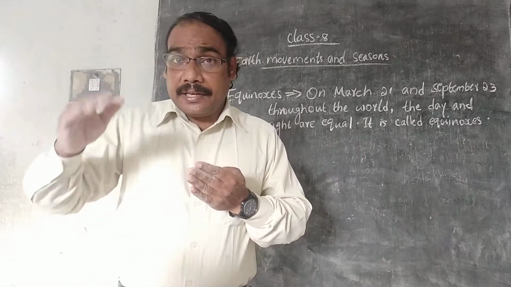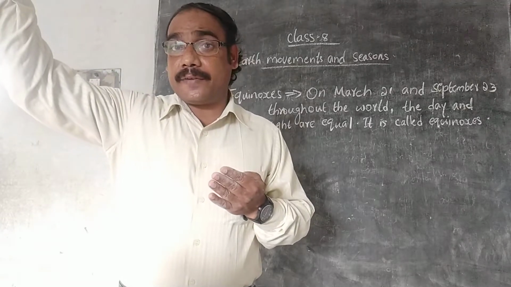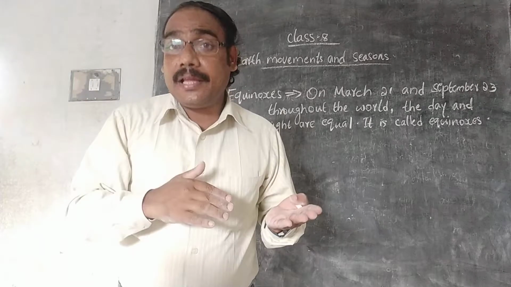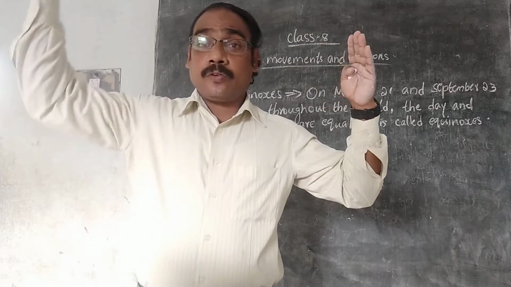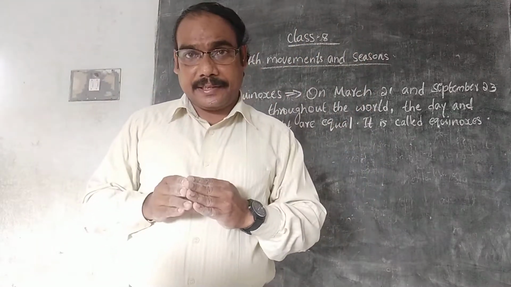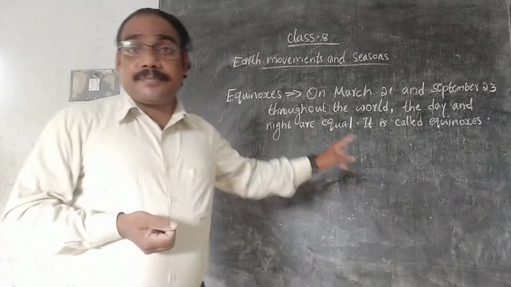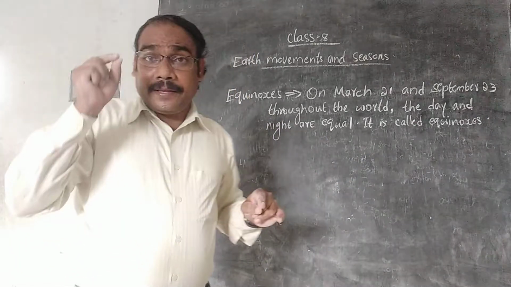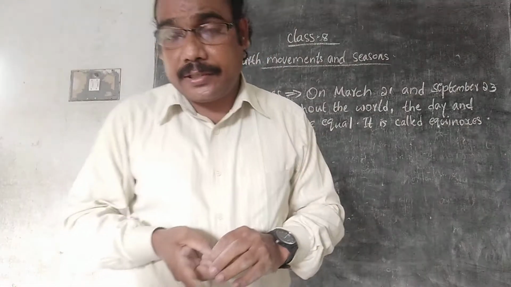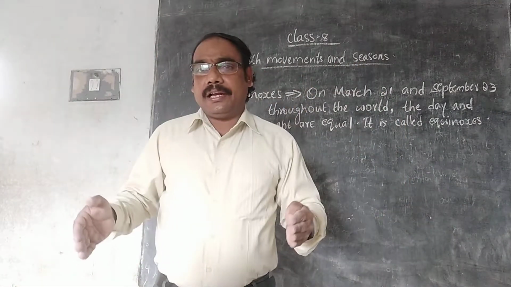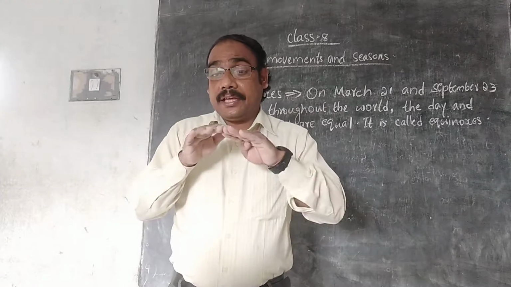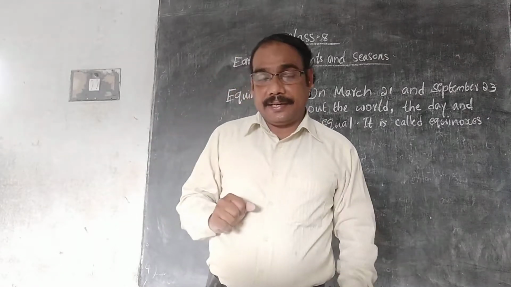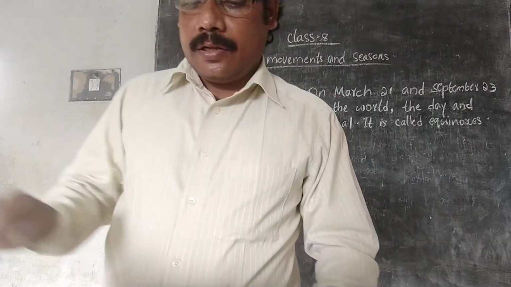In winter, the night will be 14 or 15 hours and the day will be shorter. Not only in India, throughout the world it is like that. There comes the equinox: on March 21 and September 23, throughout the world, every country and every place has equal day and night. Clear? Okay.